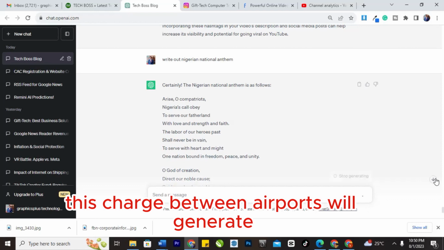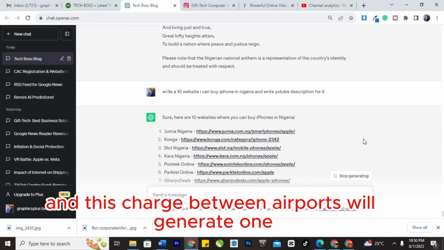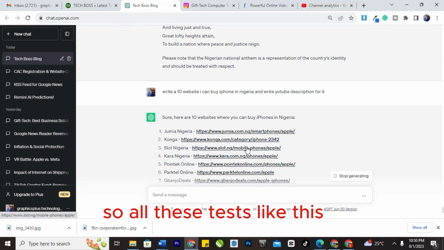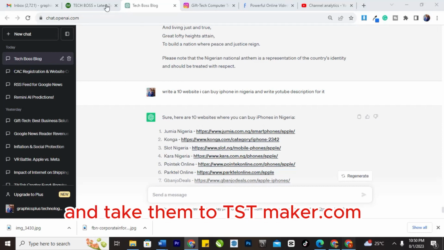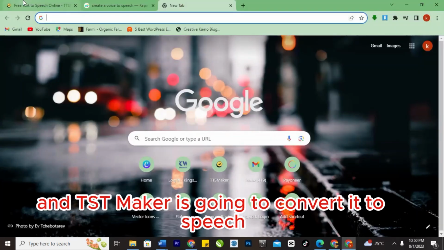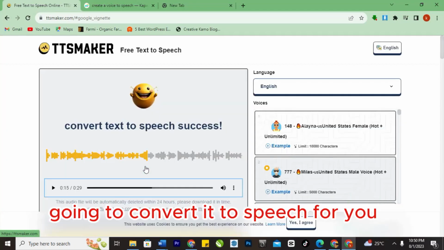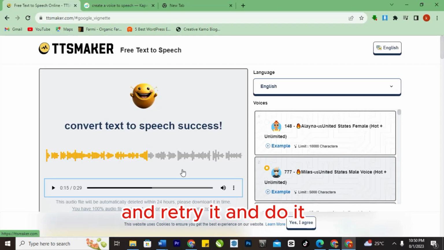So this ChatGPT will help us to generate our idea. We have it thinking, and this ChatGPT will help us to generate what we want. Now it lists Jumia, it lists Konga and everything. So all this text, you are going to copy it and take it to txtmaker.com, and TXT Maker is going to convert it to speech for you.